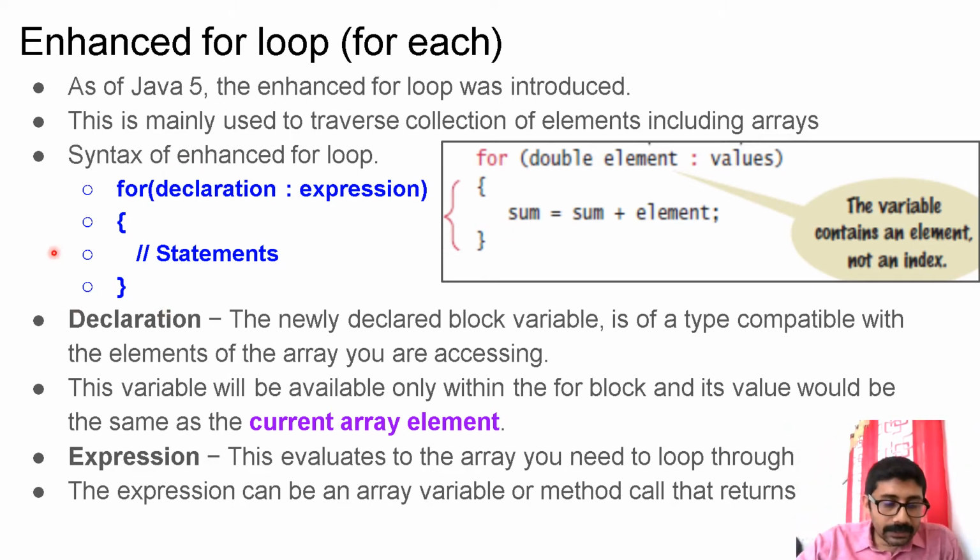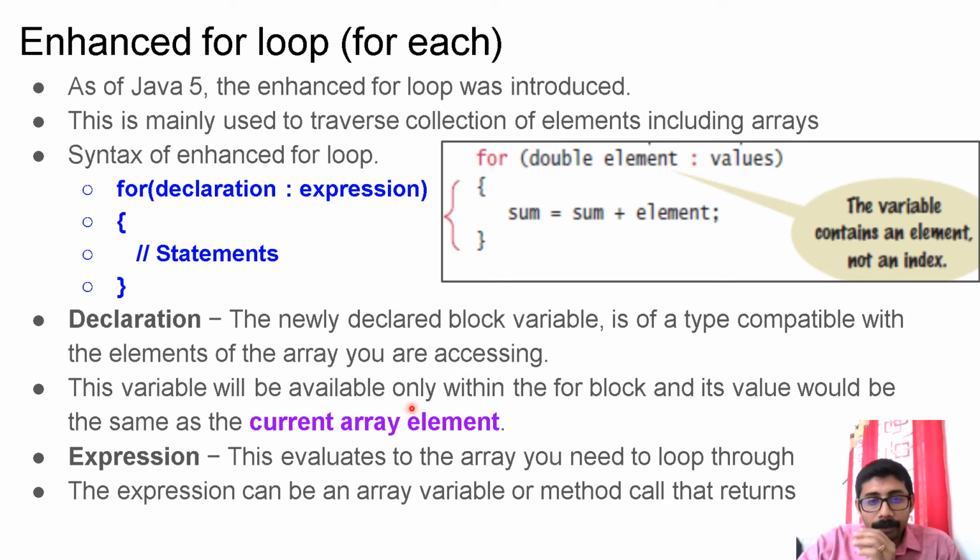Now let us try to understand what is declaration and expression. Declaration is the newly declared block variable. This is a type compatible with the elements of the array you are accessing. This loop is to access the array elements, so this declaration is to store one single element of the array we are accessing.